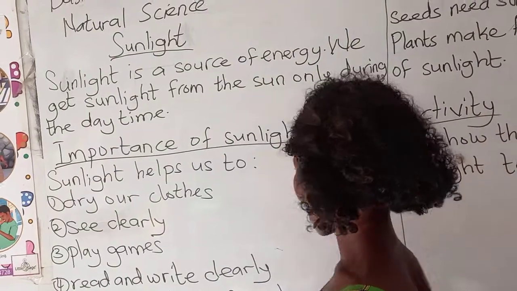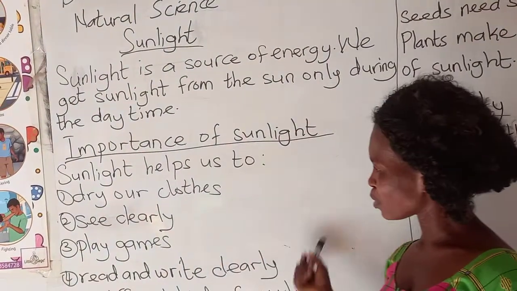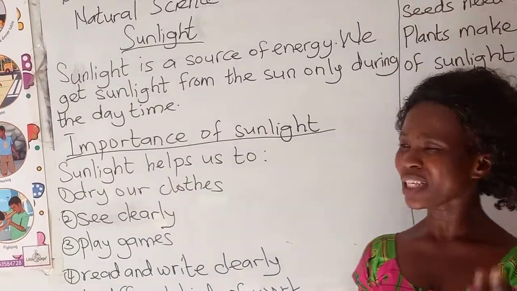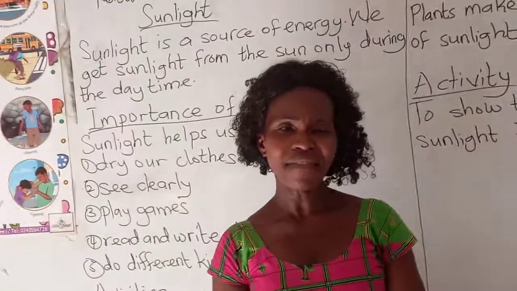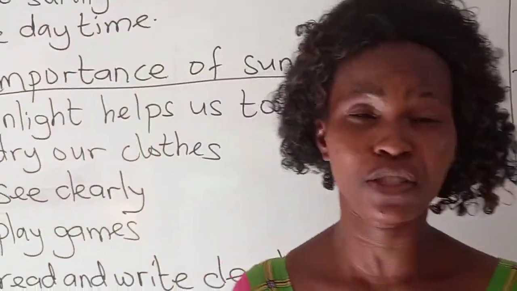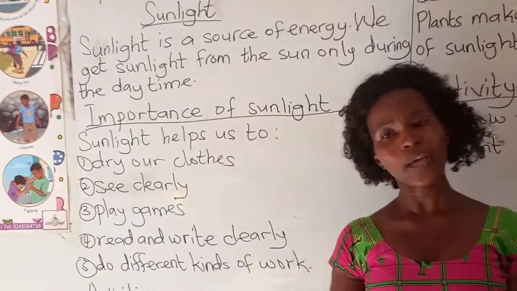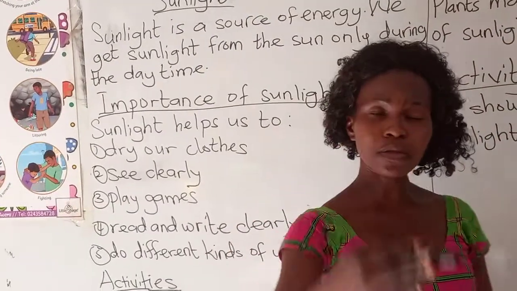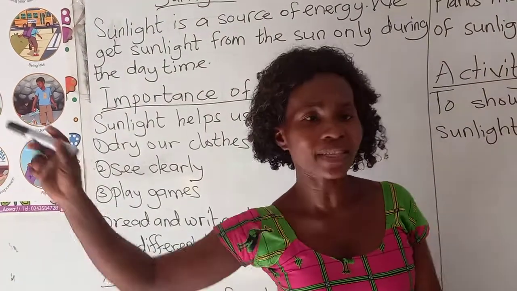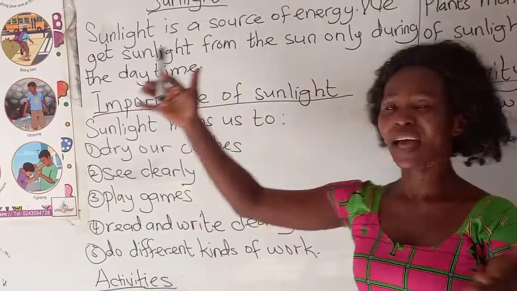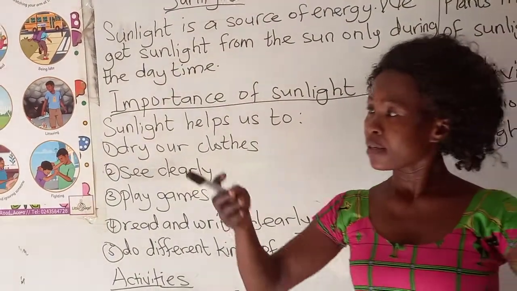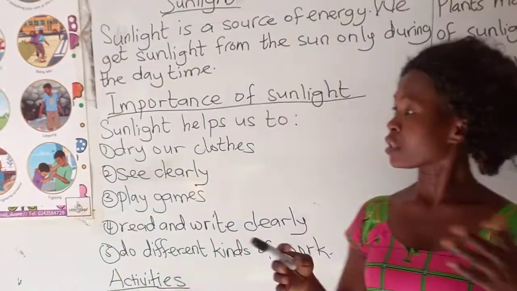Importance of sunlight. Sunlight helps us to dry our clothes. Have you ever seen mommy washing clothes and drying them at the same time when it's raining? No. When she does that, would the clothes get dry? No. So she washes and dries them in the sun when the sun is shining, or when we are in a sunny season.